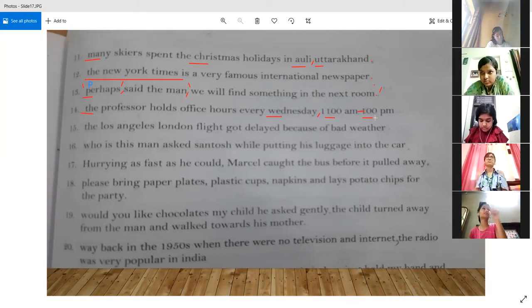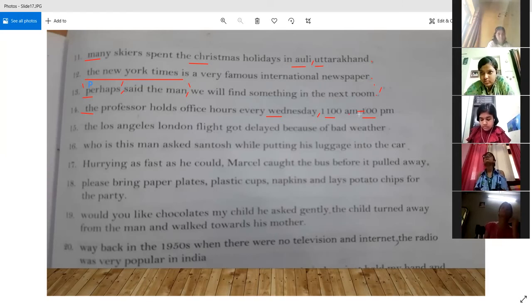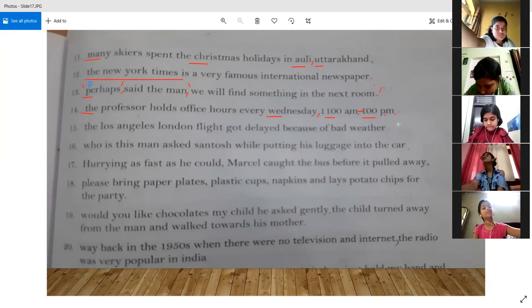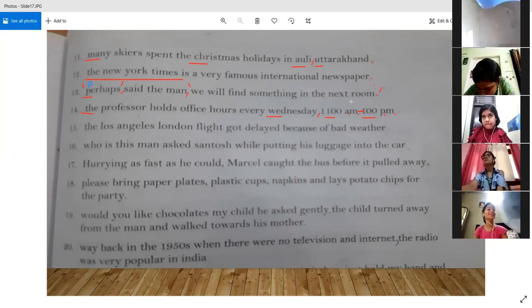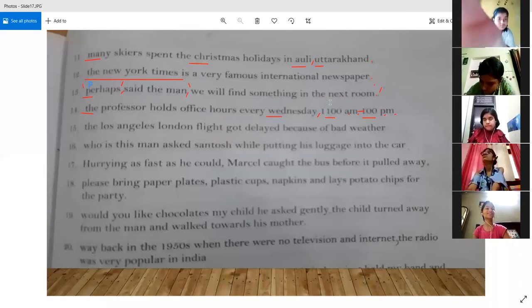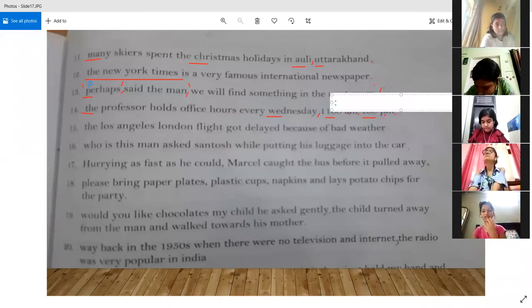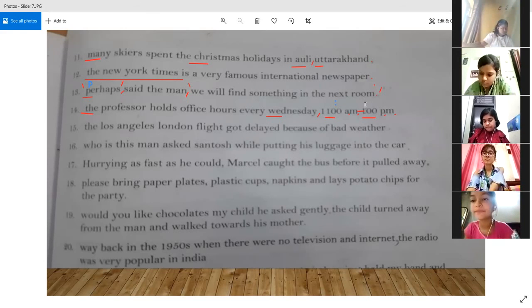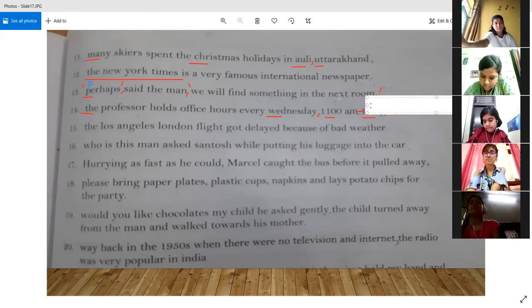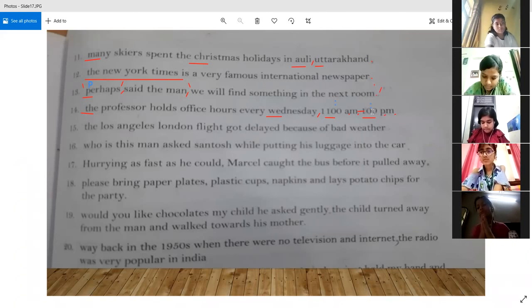And one more thing is that after AM and PM, we have to put dots because it is the short form, the contracted form actually. AM means ante meridiem and PM is post meridiem, right? So these are the short forms that are present, so we have to put full stops over here also. And I am putting the colon marks at these places where they are required. One colon mark is going to be over here, and another colon mark should be over here between 1 and 00 minutes, right? So the colon marks have to be at these two places.